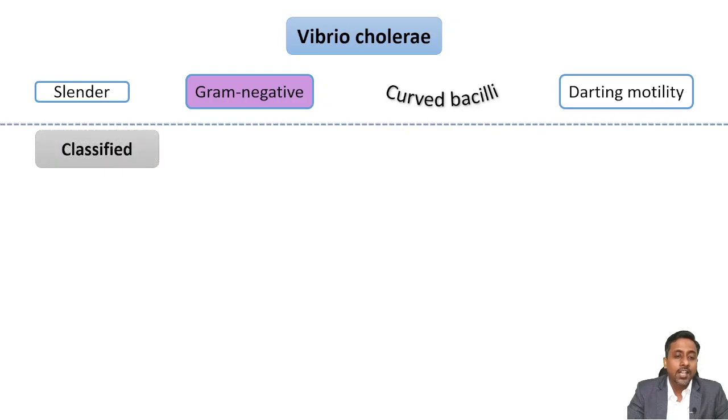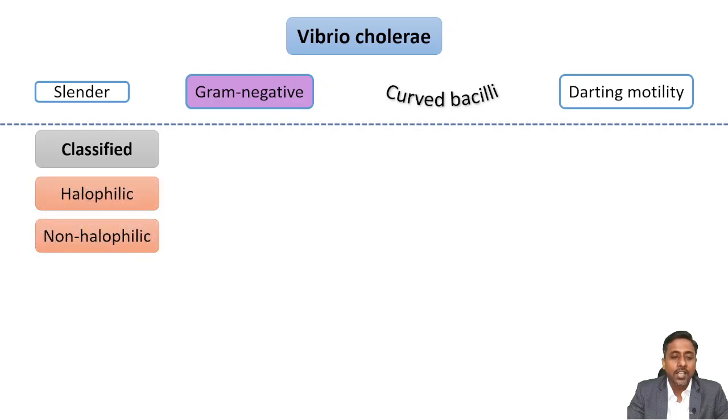Then the Vibrio species are classified into halophilic and non-halophilic. Halophilic Vibrios are those which can tolerate more than 6% sodium chloride solution, whereas non-halophilic ones tolerate less than 6%. So though both can tolerate sodium chloride, the concentration varies. If it tolerates more than 6%, it is called halophilic; if it tolerates only below 6%, it is called non-halophilic. One more thing about non-halophilic: they do not require sodium chloride for their growth, however halophilic ones will need sodium chloride for their growth.